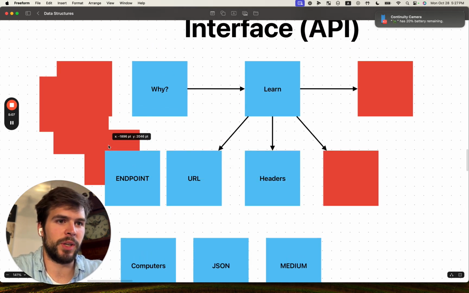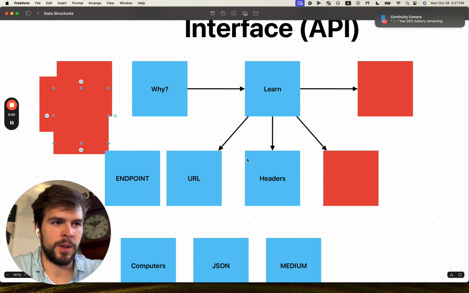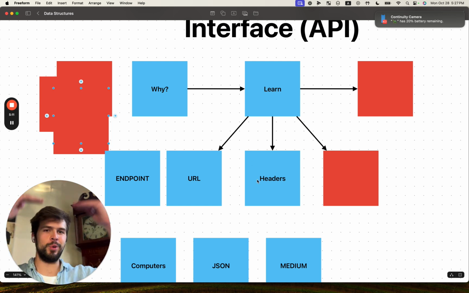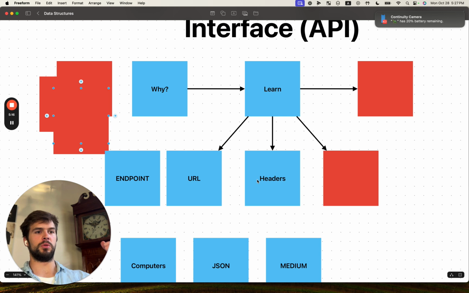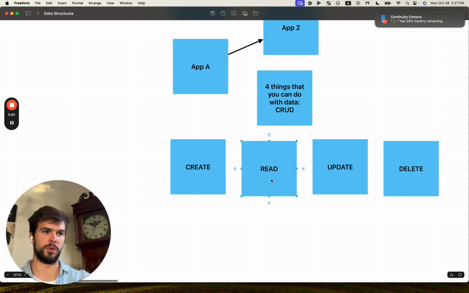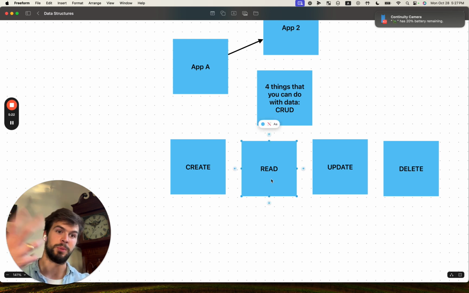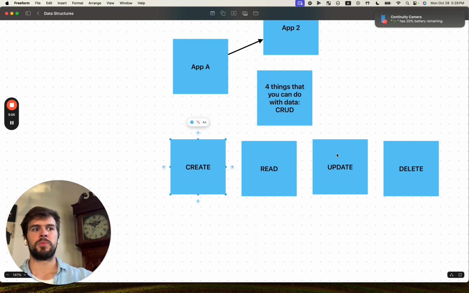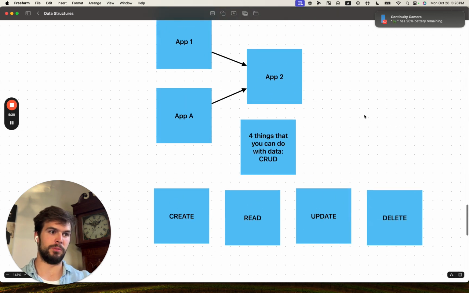The second thing they're going to have is headers. Headers give context to the information that's coming in. For example, if you're looking to request information, right? Again, there's 4 things we can do. If you're looking to only read, we're going to be getting information. That's part of the header. If you're looking to create, update, delete, right? That's going to be part of the header.